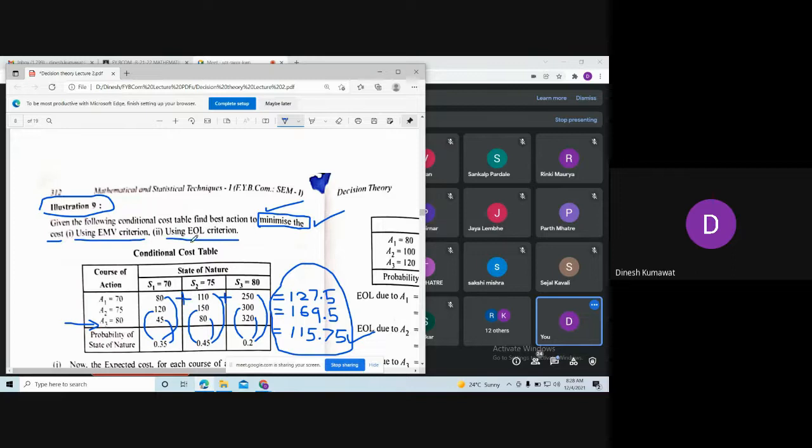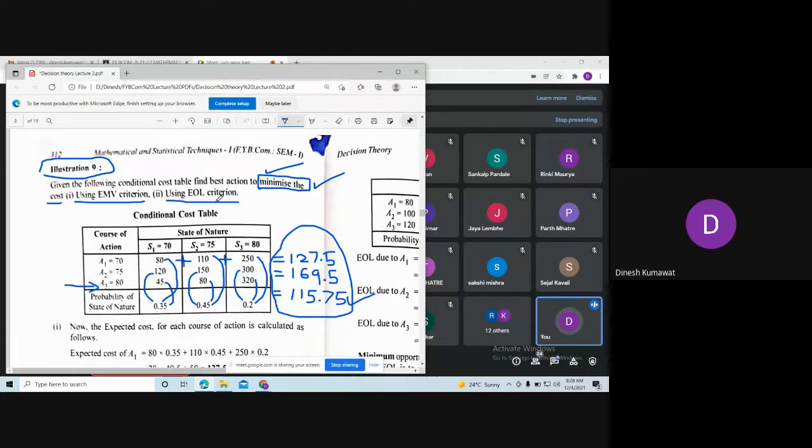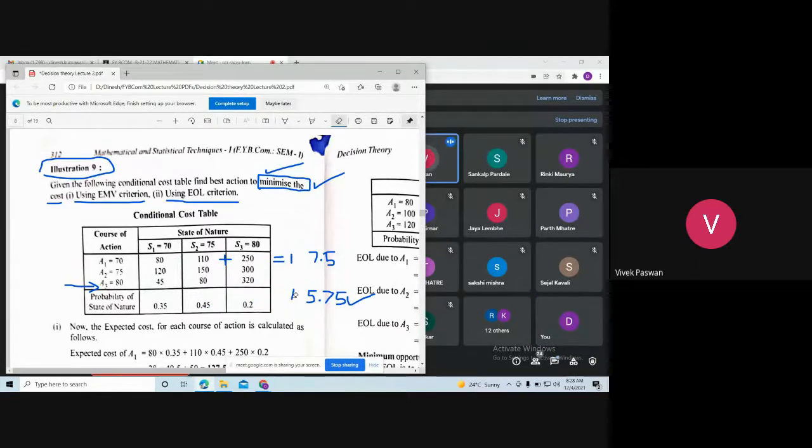ओके, नाउ let us deal with this next criterion, that is EOL criterion. So how you are going to proceed in this criterion? First we are going to make the regret table. So how, see what are the steps involved to form a regret table? What we are going to do? So first subtract करते हैं minimum value से. पहले हम क्या फाइंड आउट करेंगे फॉर ईच स्टेट्स ऑफ नेचर के लिए?